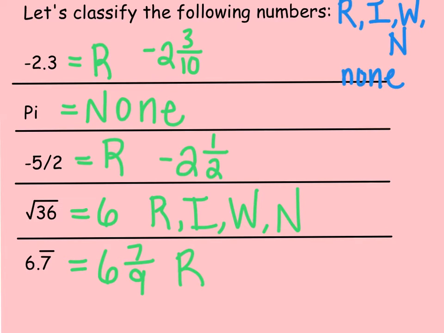Okay, the last one is a little bit tricky. We have 6.7 repeating. Repeating decimals can be written as fractions. So 6.7 repeating is 6 7/9, not 7/10. So it is a rational number, but it is not an integer, a whole number, or a natural number. Nice job.